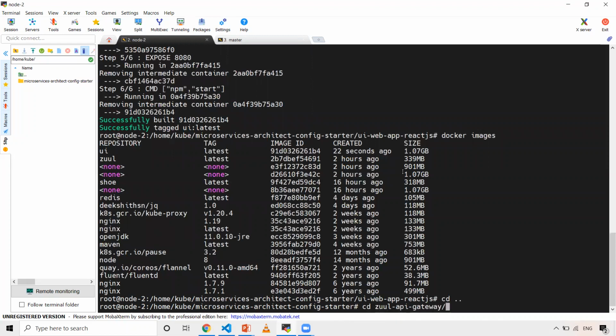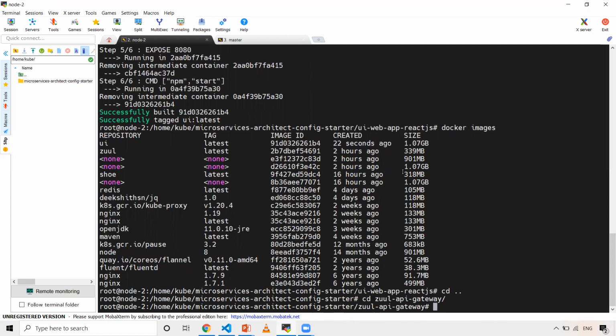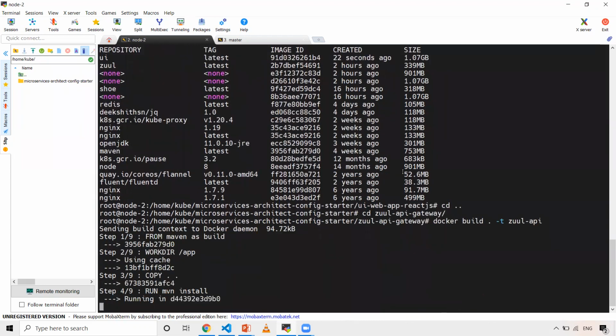Let's go back and go to the Zuul API gateway. Again, we will run docker build ., and we will tag it zuul-api. Let's give it a little time.